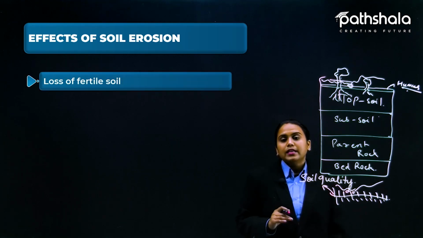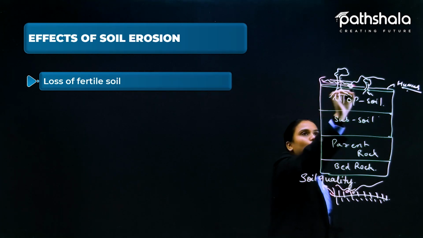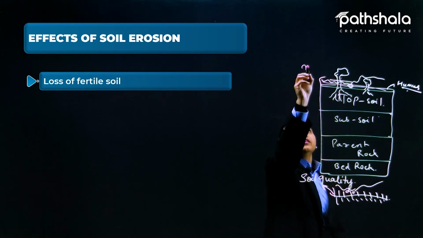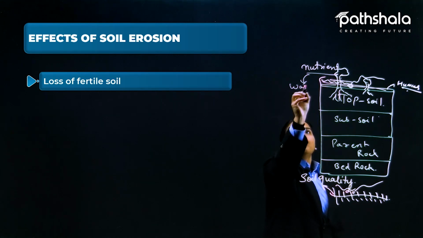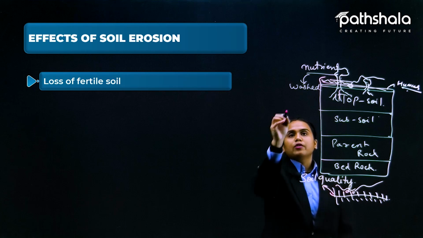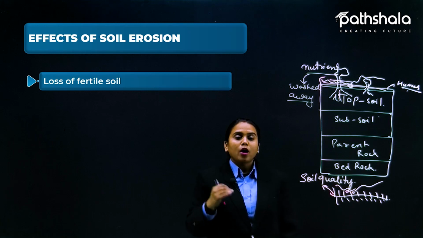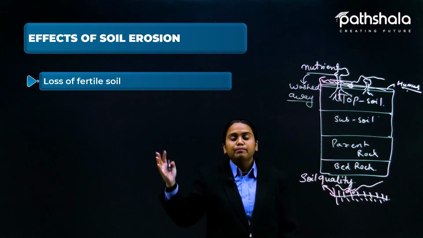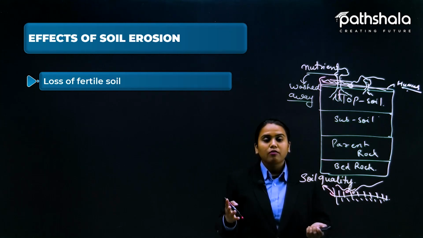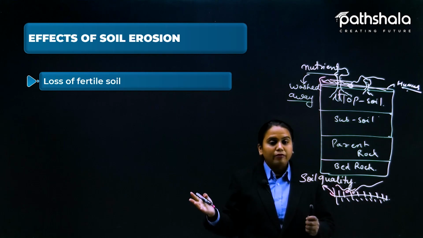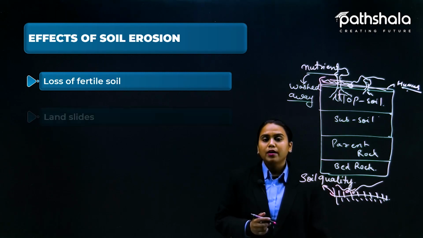What are the effects? The first one is the loss of fertile soil. You know that when this topsoil gets washed away, all the nutrients present in the topsoil also get washed away. Now when these nutrients are washed away, where will the trees grow? Where will the crops be produced? Because crops need nutrients to grow better, and this makes the vegetables, the fruits, and other kinds of plants have improper growth. Then they cannot show much growth because of the loss of fertility.